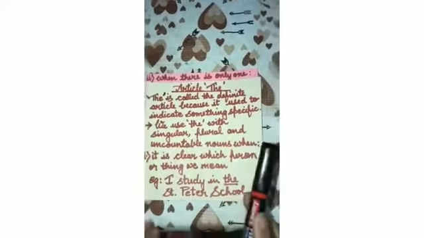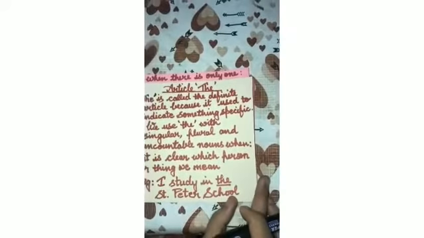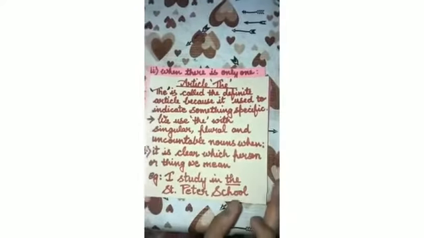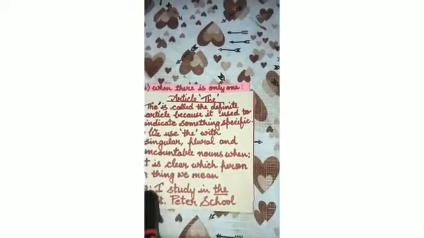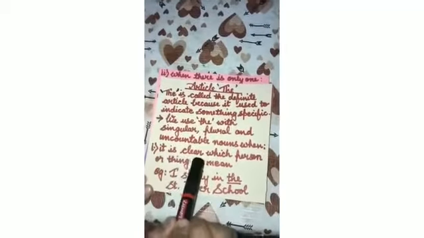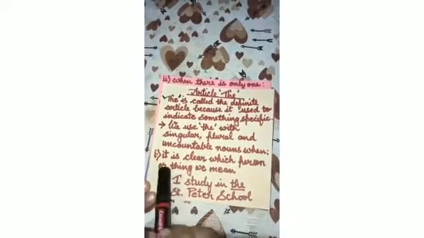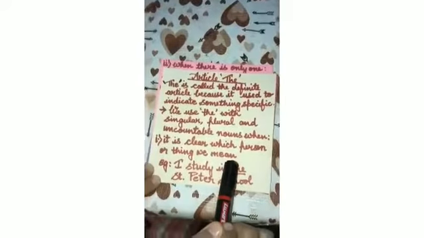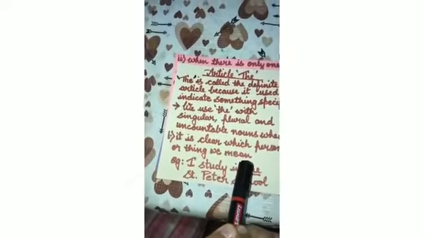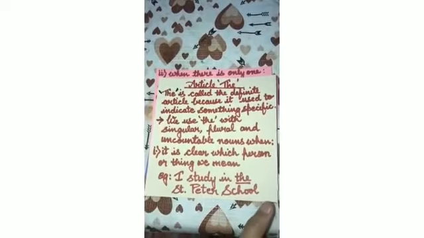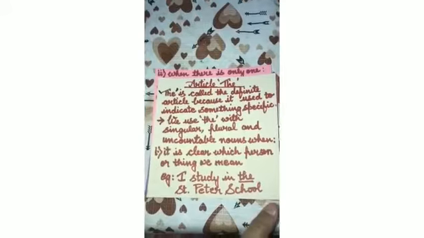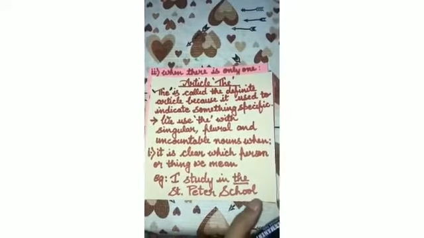Now, the can be placed with singular also, plurals also and uncountable nouns also. So, below are given certain rules where you can place article the. The very first rule is, it is clear which person or thing we mean. Means when we are talking about a very specific person or a very particular thing,